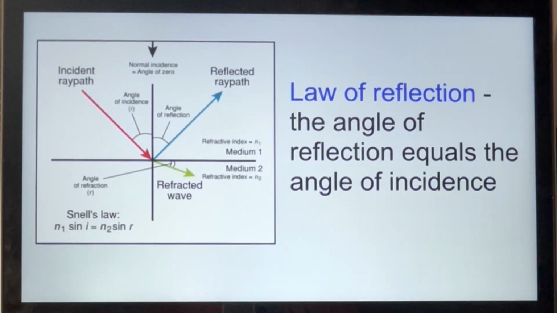Scientists call the angle of the light ray from the flashlight made with the perpendicular line the angle of incidence. The angle the reflected ray made with the perpendicular line is called the angle of reflection. With that terminology, I can say your experiment should have indicated that the angle of reflection equals the angle of incidence. That is the law of reflection. And again, the law of reflection is defined as the angle of reflection equals the angle of incidence. Believe it or not, this simple law is responsible for how mirrors work.